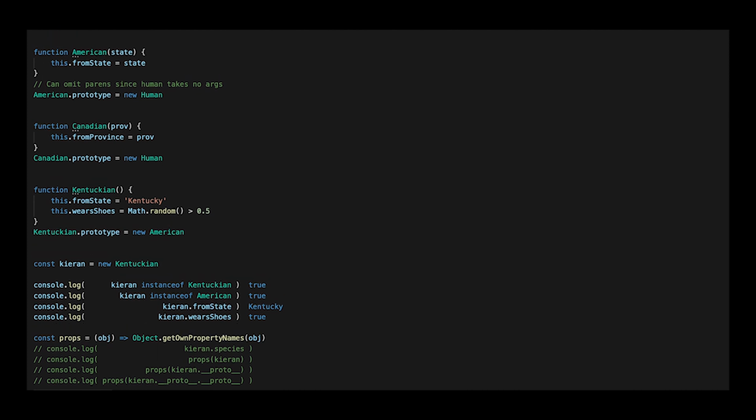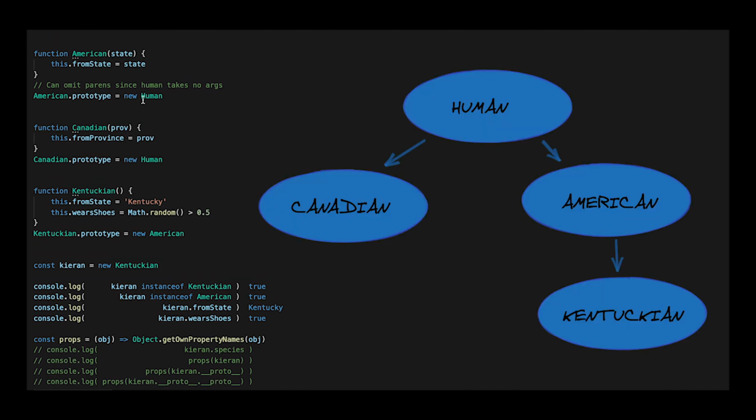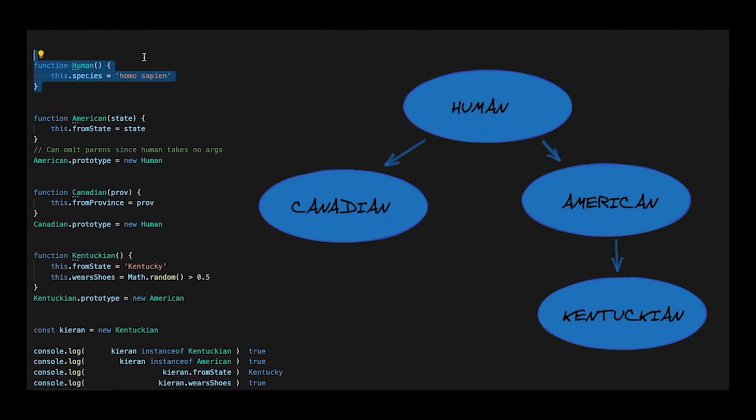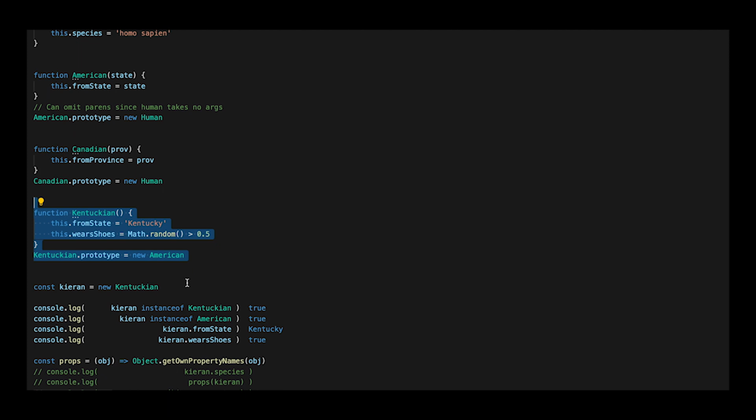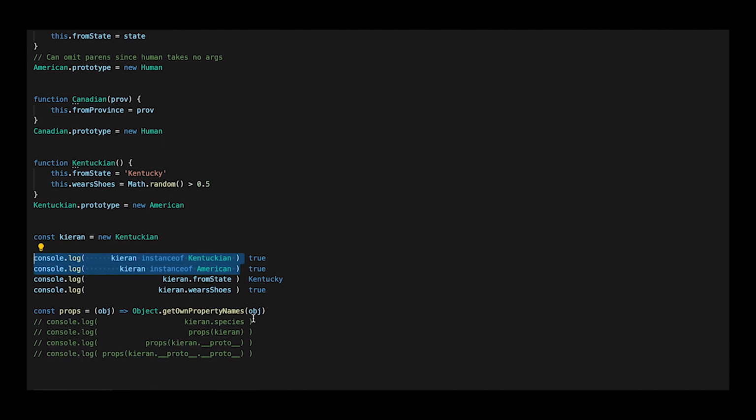Here we are creating a hierarchy where human is at the top, then Canadian and American stem from human, and finally Kentuckian stems from American. The Kieran object is an American and a Kentuckian. Notice how I didn't define species in the Kentuckian function, yet we still get Homo sapien when we print Kieran.species. When we get the property names of Kieran, we only see the properties defined in the Kentuckian function.